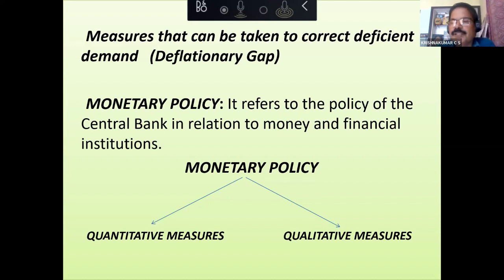Anyway, come back to the point. So a part of the deposits, commercial banks have to keep with RBI. That is what we call cash reserve ratio. Both together we call legal reserve ratio, LRR. What should we do with LRR during inflation and what should we do with LRR during deflation?